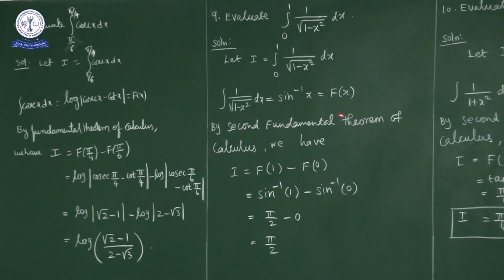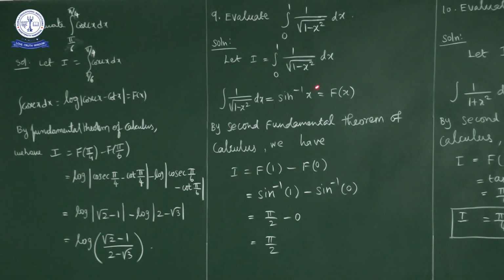By the second fundamental theorem of calculus, I is equal to f of upper limit minus f of lower limit, that is f of 1 minus f of 0. Now f of 1 is sin inverse of 1 minus f of 0, sin inverse of 0. Sin inverse of 1 is pi by 2 minus sin inverse of 0 is 0. So pi by 2 minus 0 is pi by 2.